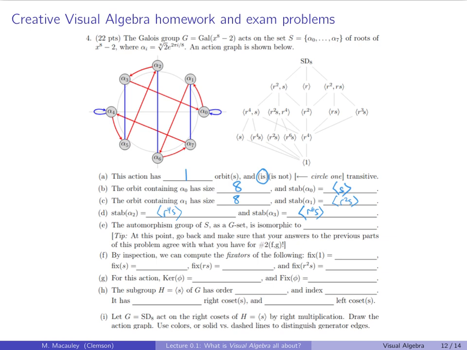The automorphism group of S as a G-set is isomorphic to the normalizer of H mod H. So what is that? H is the stabilizer of any element. So we take s and take the normalizer of this. I think two problems ago, from the same exam, was a different problem on this group, where they computed the normalizer of this group.